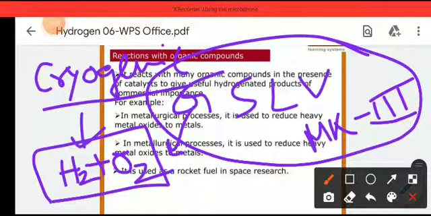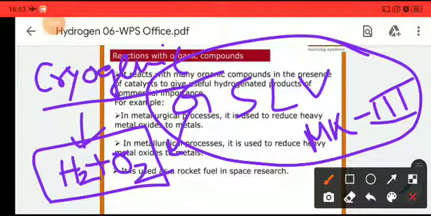So for space research as well, hydrogen has a very important role. I have given you a very important example so that you can easily correlate with it.